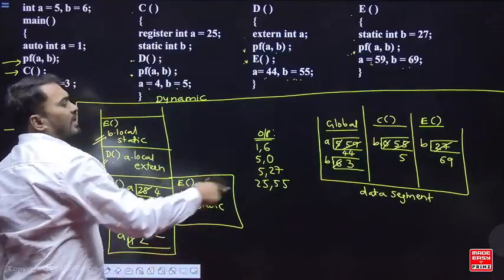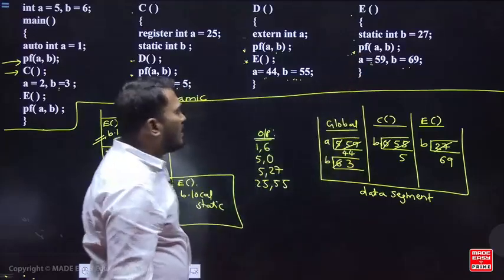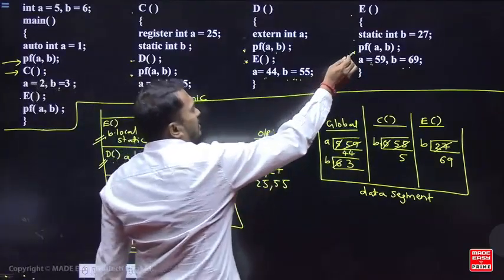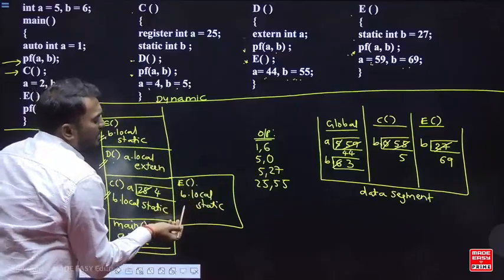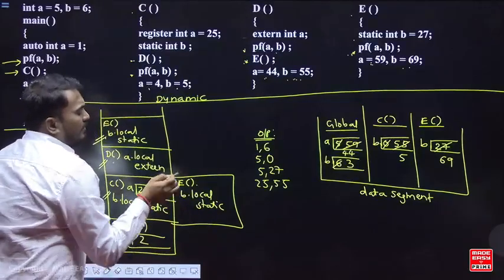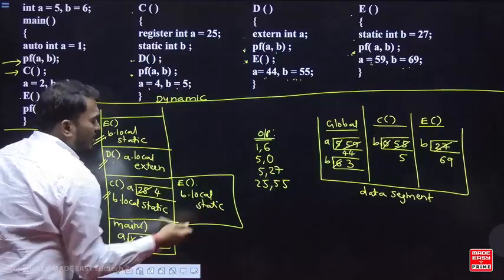Okay, where is its box? In the data segment. So here you are saying printf a comma b. In the function e you are saying print a comma b. In the function e, a is a free variable. So from where do you print, from the previous calling?